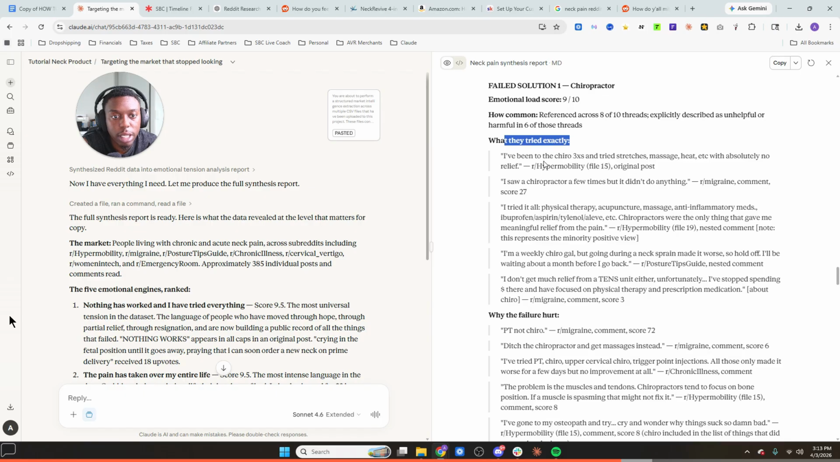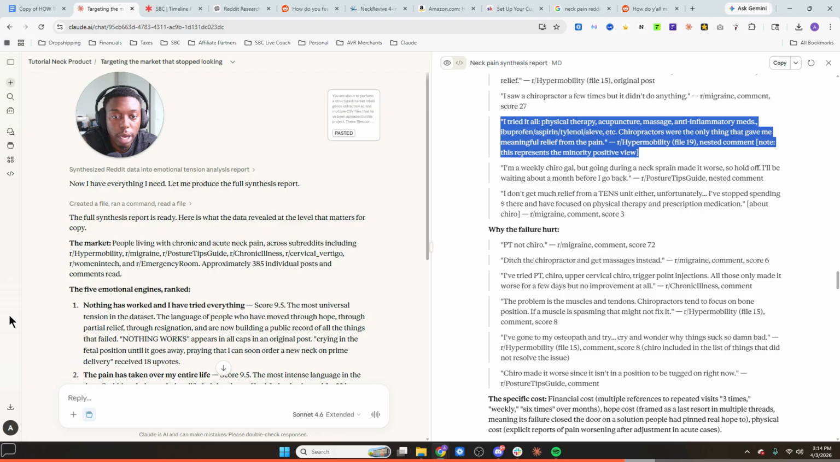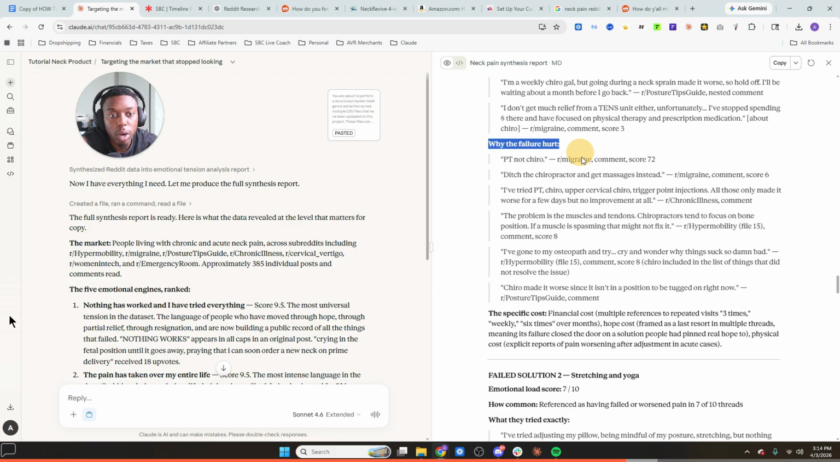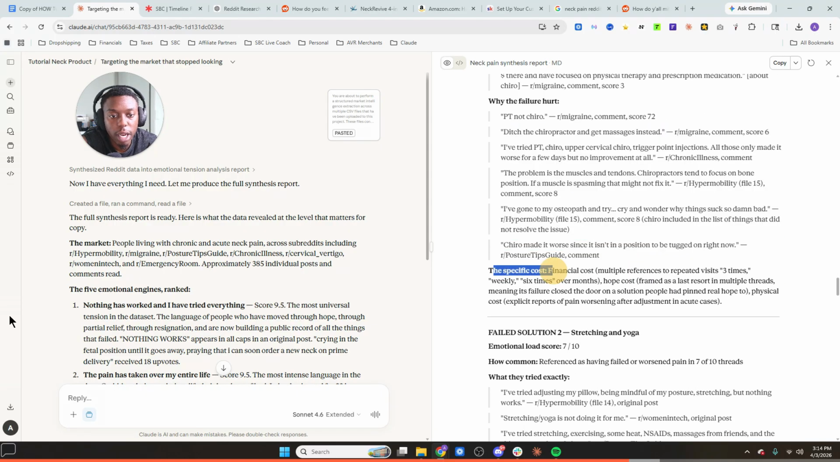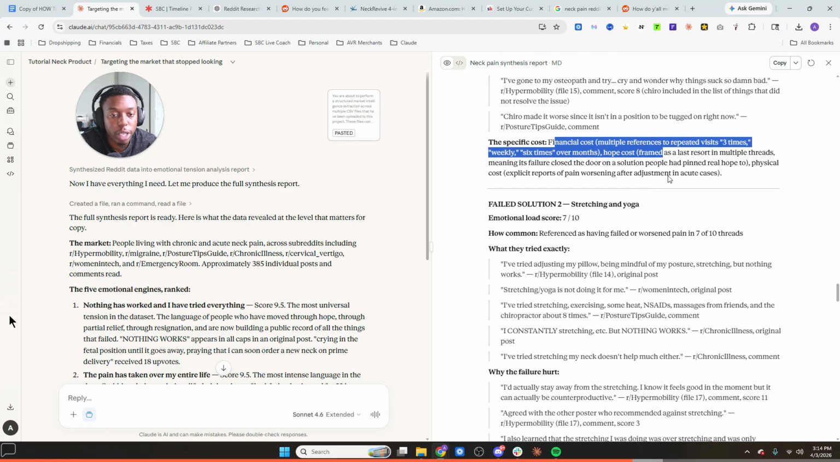So what they've tried exactly, I've been to the cryo, boom, boom, boom. So these are exact quotes pulled directly from them, right? So this is going to really help in our copy when it's time to create these new stories. Why the failure hurt. So understanding what the failure is and why it hurt. So you can read up on that. The specific cost. So there's a financial cost involved, right? You're paying all this money and just for it to not work, you have to go so often, and a lot of times it can create more issues.